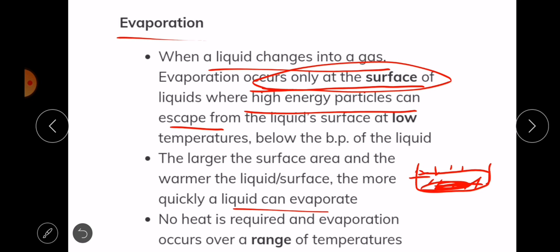So if you want to speed up evaporation, you increase the surface area and also increase the temperature.